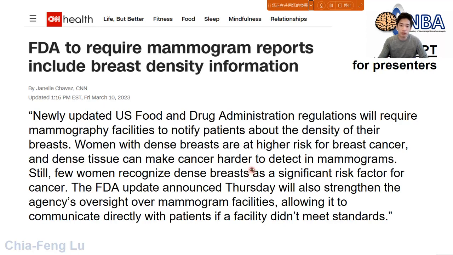And of course, you can see this kind of written language for news is pretty long. I mean, the sentence is pretty long. And sometimes the sentence itself can be very complex to understand. So let me quickly read through the very first sentence. You can see this is super long: newly updated U.S. Food and Drug Administration regulations will require mammography facilities to notify patients about the density of their breasts.